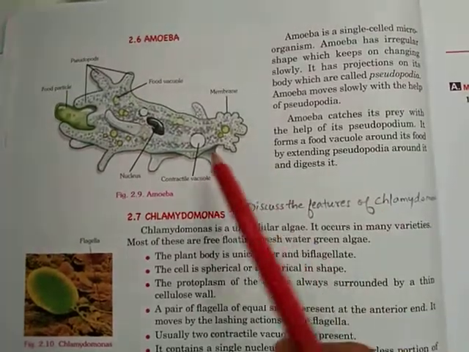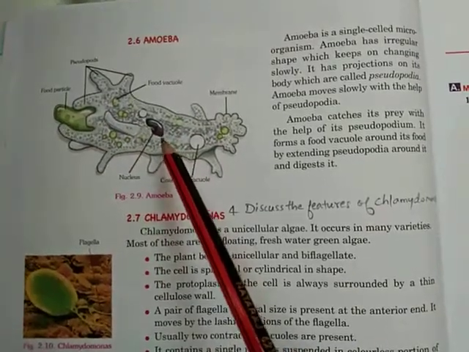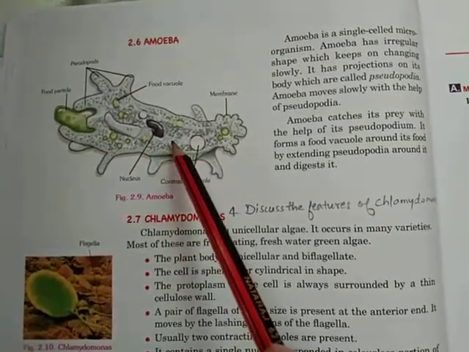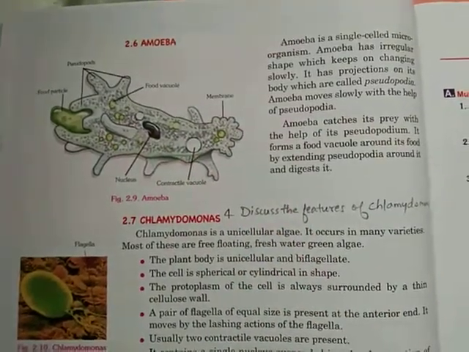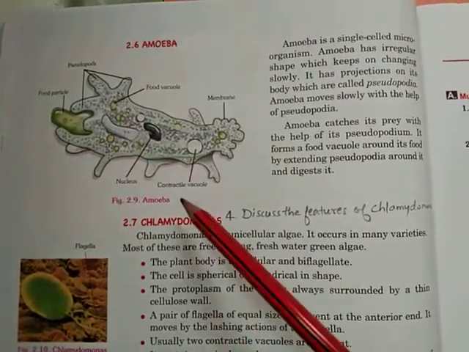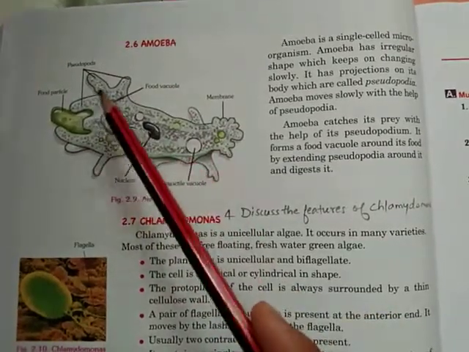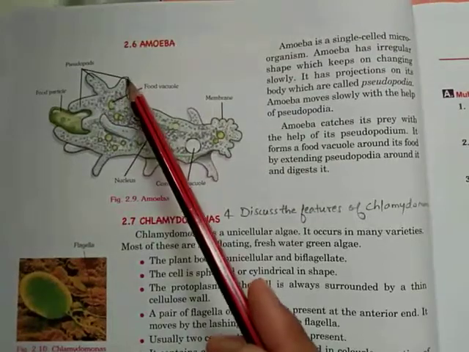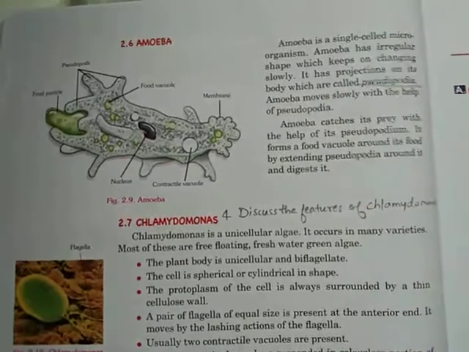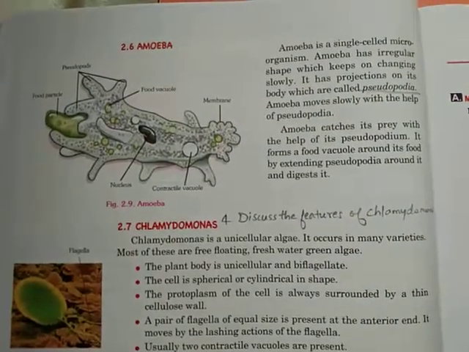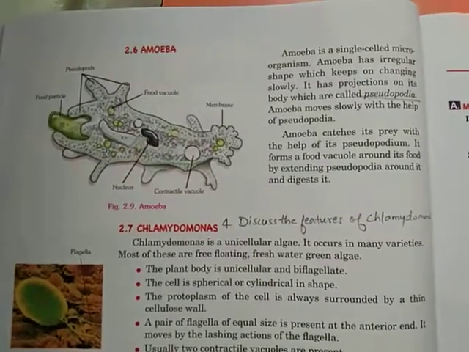So Amoeba, you can see the structure of the Amoeba, it is irregular. The shape of the body of the Amoeba is not fixed, and it keeps on changing continuously. Now the body of Amoeba has some projections, like you can see here, and these projections are known as pseudopodia. Another name for pseudopodia is false feet. With the help of these pseudopodia, the Amoeba moves slowly.